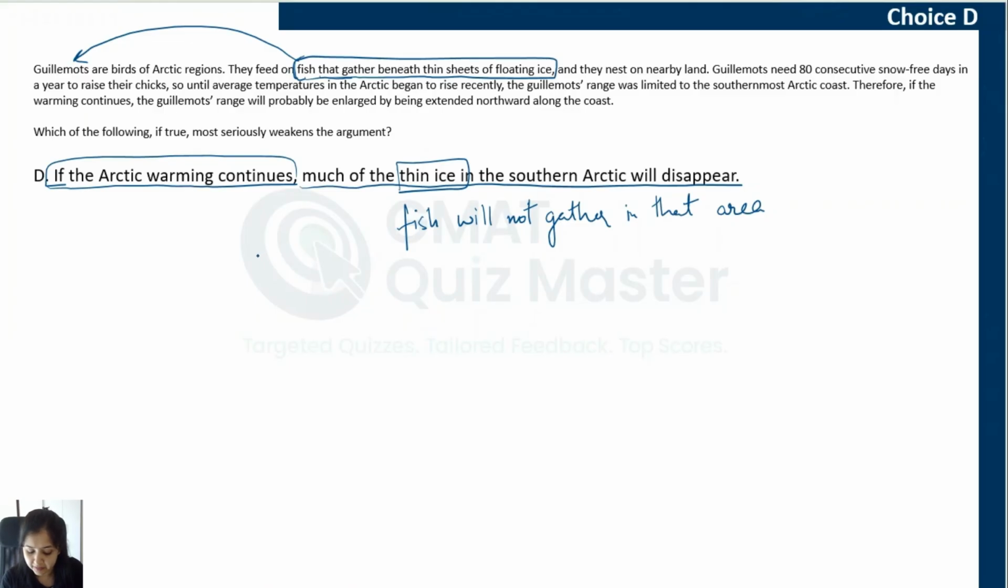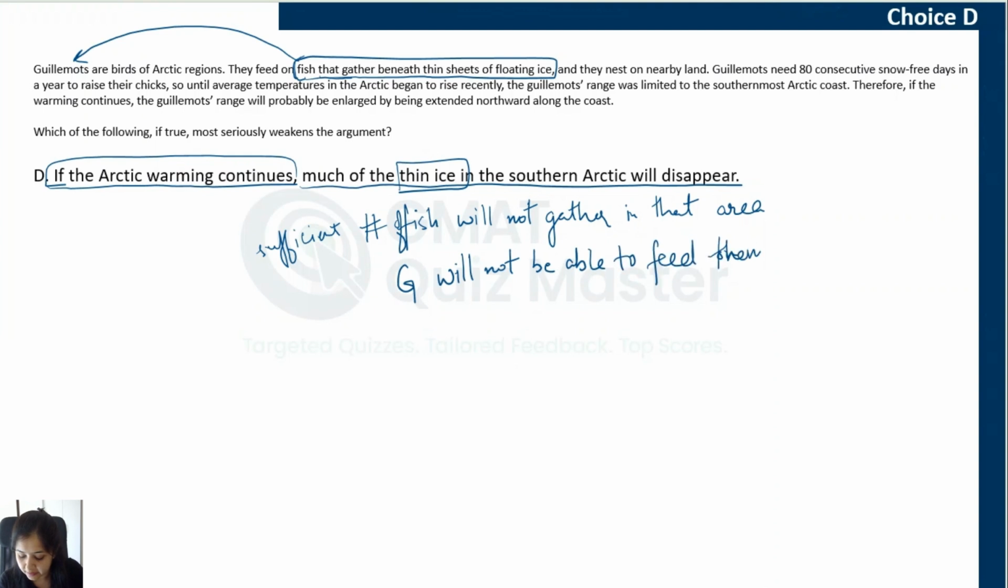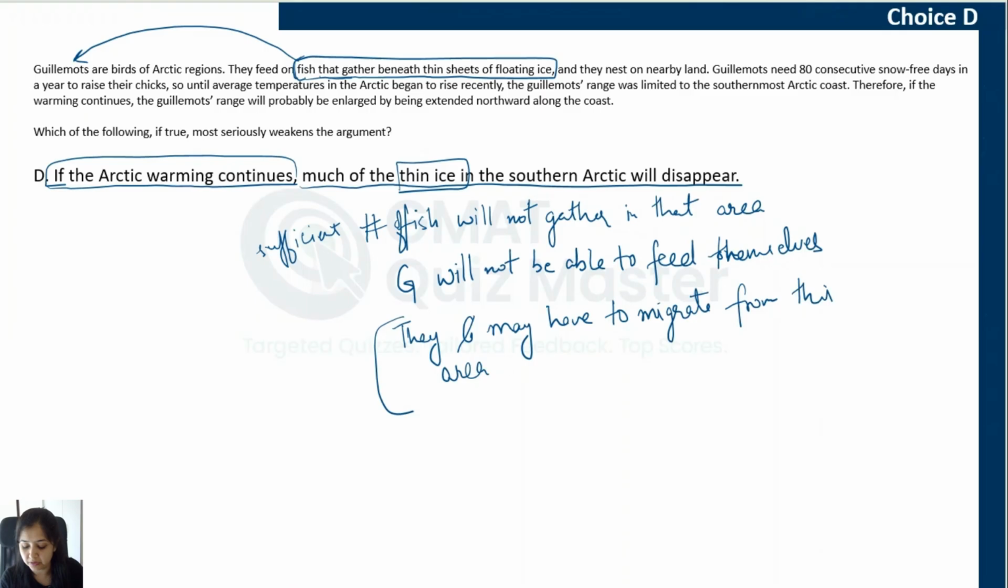or maybe a sufficient number of fish will not gather in that area, because of which guillemots will not be able to feed themselves. Now, what does that indicate? It indicates that guillemots may have to migrate from this area. That is, they may have to leave the current habitat. Now, what does that mean?